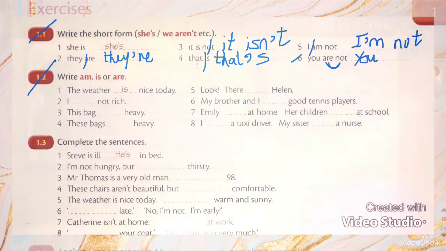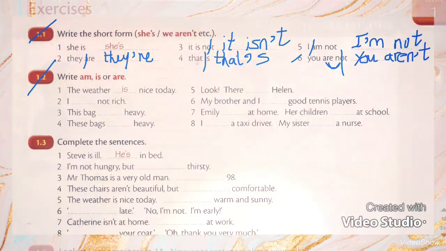So they will be "are", and I will delete the letter O and put an apostrophe instead, and then I will write the letter T. These are the short forms of the long ones. So I will write here the short form of each long form in this exercise.